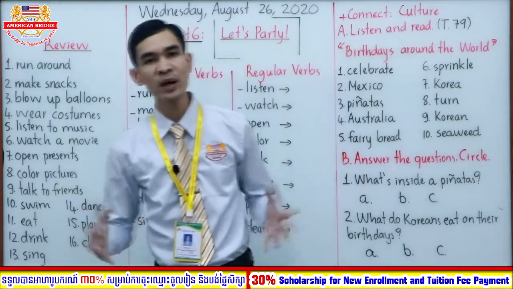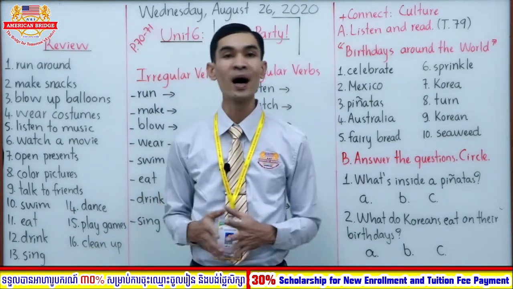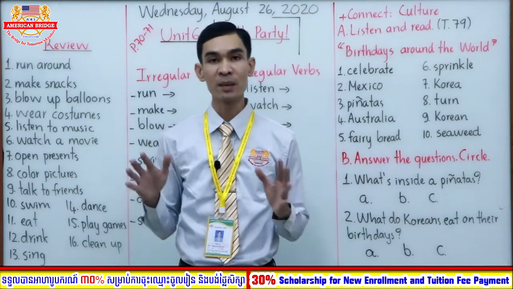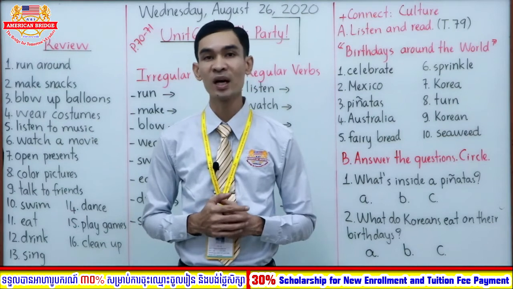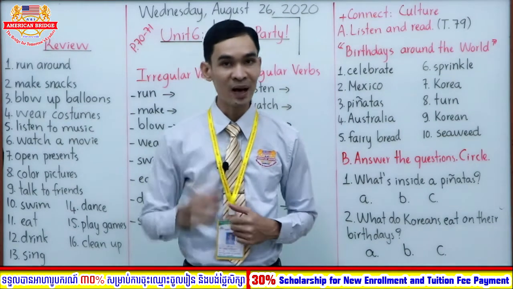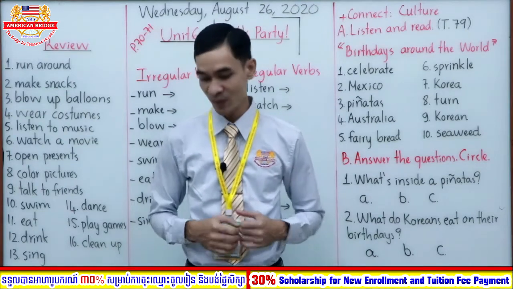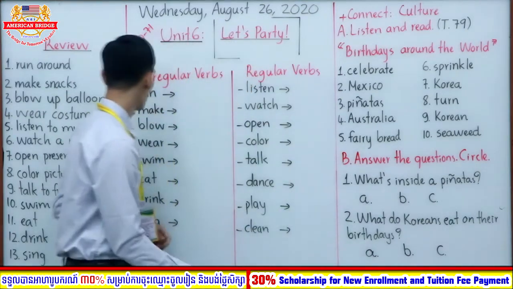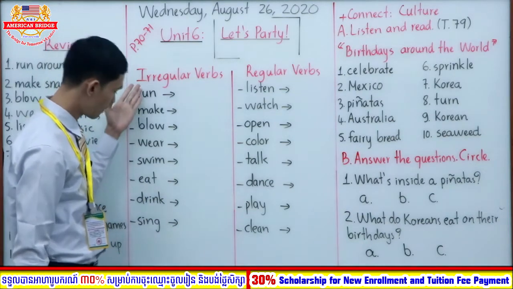Okay, and what grammar do we focus on? We focus on simple past, right? Simple past about regular verbs and irregular verbs. Now, focus on irregular verbs and regular verbs with me. Okay, so here we have different parts.